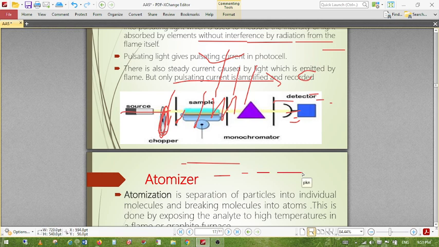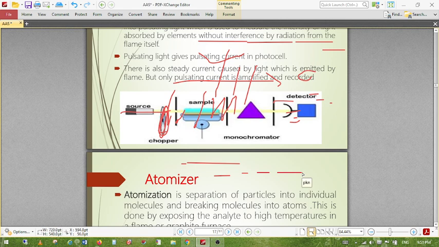Flame AAS has these advantages: short analysis time is possible, good precision, it is easy to use, and it is cheap. That's why we use this flame type of AAS rather than non-flame AAS. Mainly it is cheap, because cost is very important, and we get good precision and a short analysis time, which is very much required.